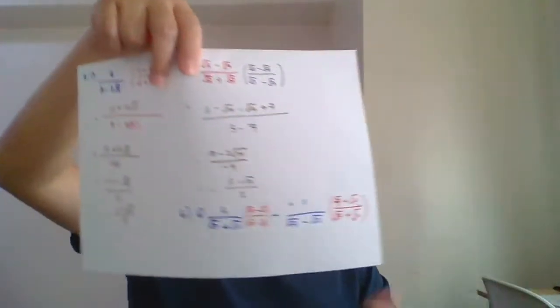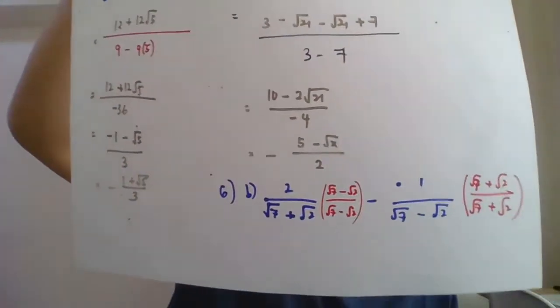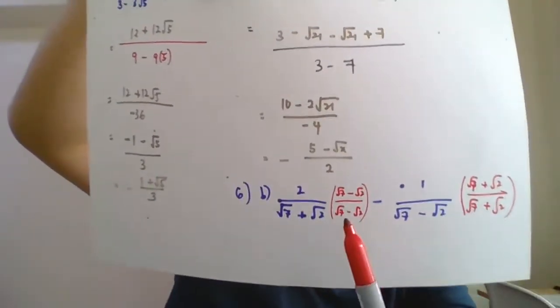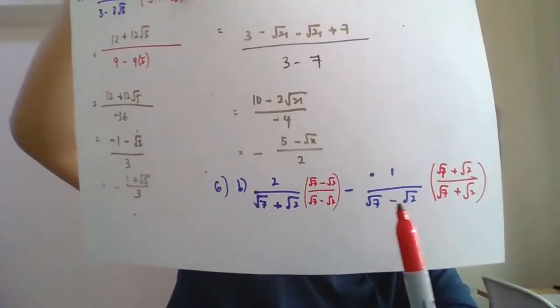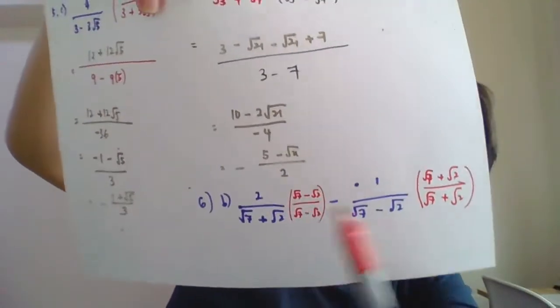Okay, this is how we solve the problem for 6B. We touch the conjugate on the left side, we touch the conjugate on the right fraction. Okay, so simplify both. You simplify the bottom first, you simplify the denominator first. So okay, I buat kat sini.